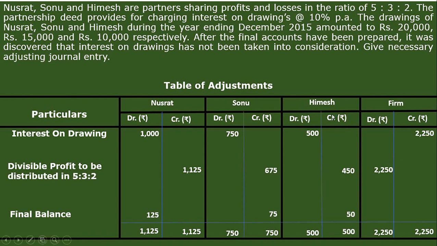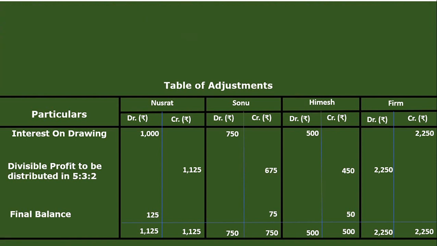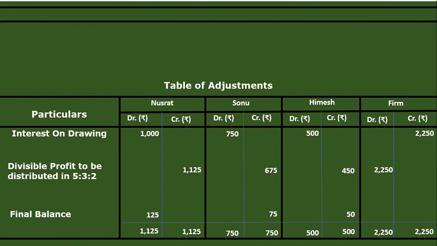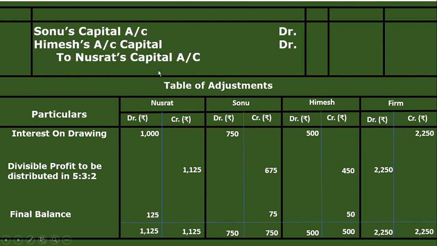So now this table of adjustment is ready. Next part, what we have to do is make the journal entry, that is the adjustment entry, and I hope you can recall how to prepare a journal entry format. Yes, this is the format of the journal entry. Be careful when you are preparing the journal entry. Here you see Nusrat's figure came in the debit side. So when you pass the journal entry, you have to do the opposite.